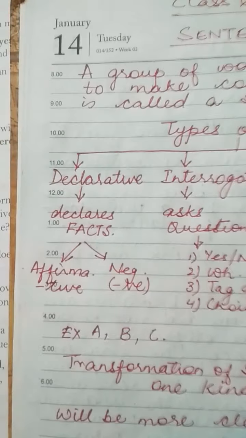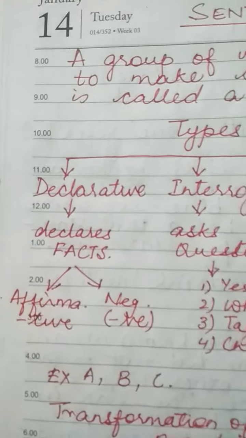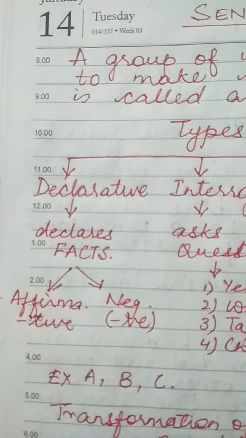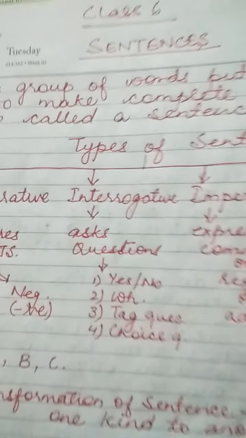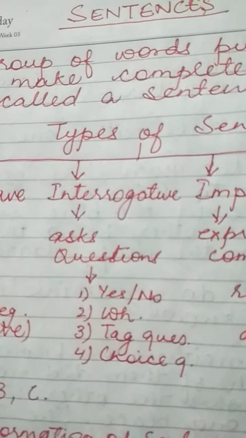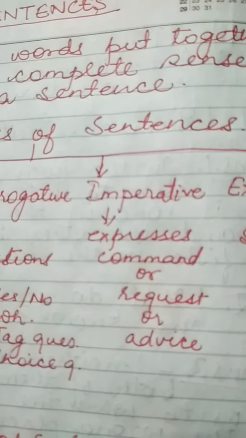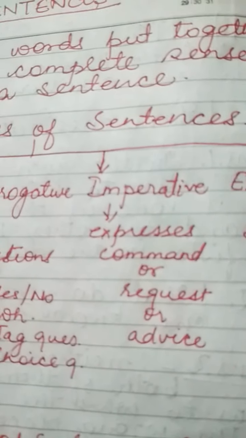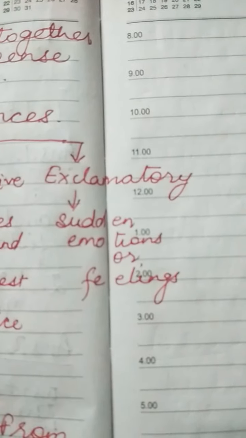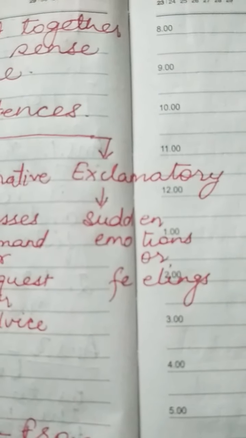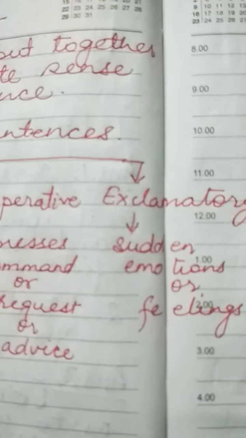So quickly let's go through the four varieties, the kinds of sentences they are. First is the declarative sentence, where you declare facts. The second is the interrogative sentence, where you ask questions. Third is the imperative sentence, where you express a command, a request, or an advice. And fourth is the exclamatory sentence, which tells you a sudden emotion or a feeling.